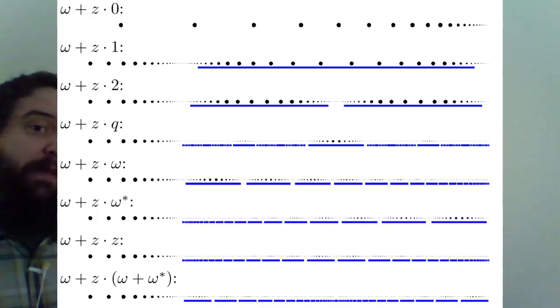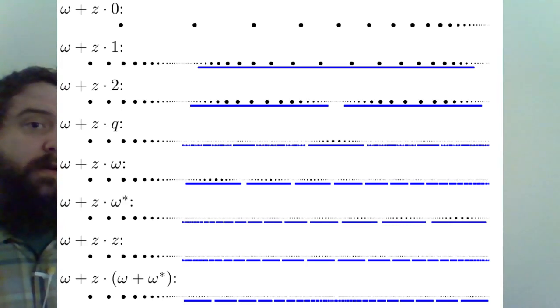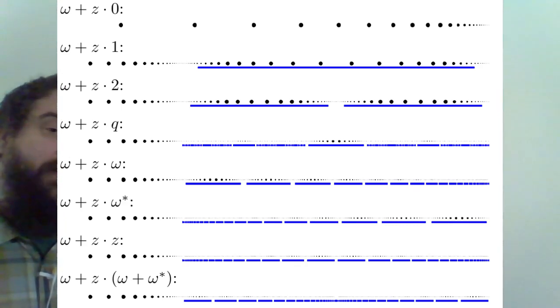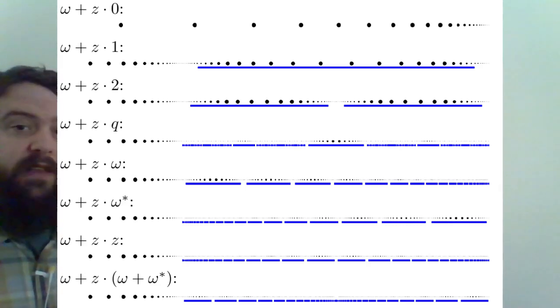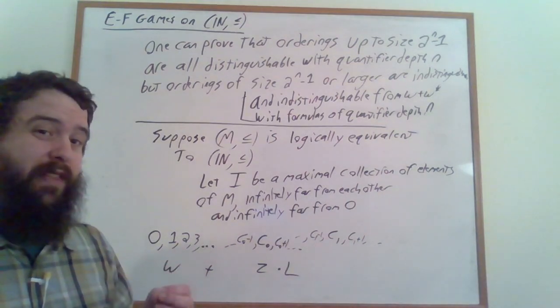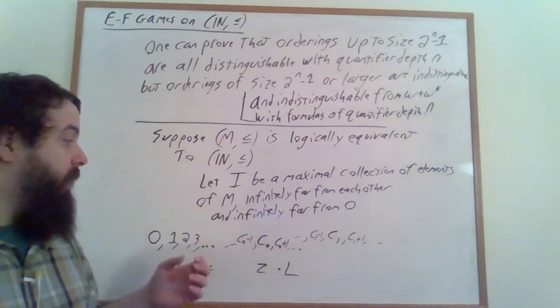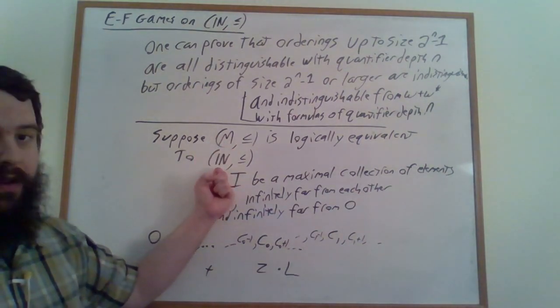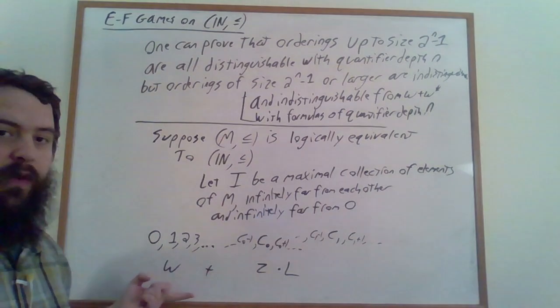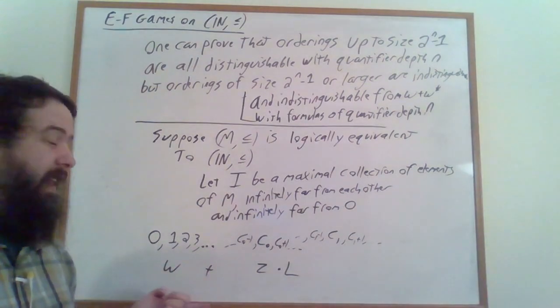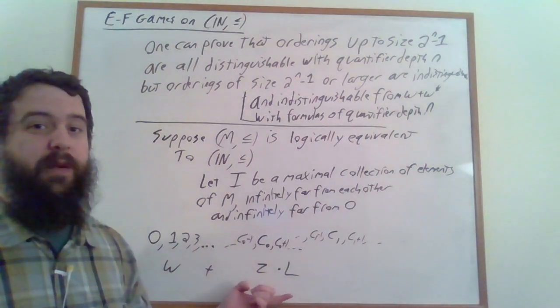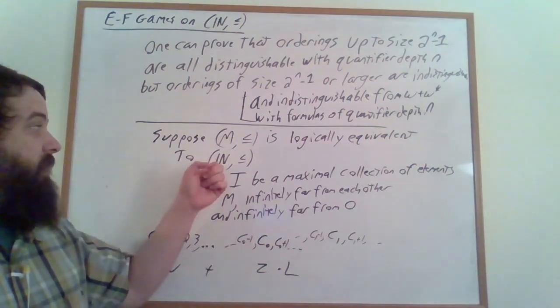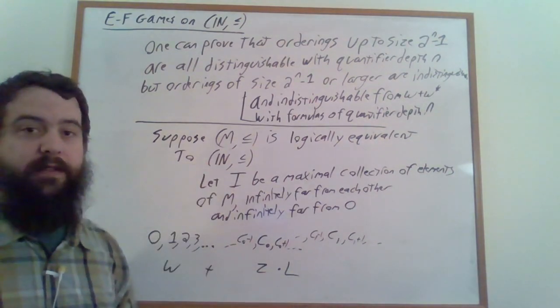And again, L might be a fairly complicated linear ordering. I'll put an example on the screen of some instances of fairly complicated woozles for fairly complicated linear orderings L. But again, we can ask whether or not this is an exact characterization. We know that every linear ordering that is logically equivalent to the natural numbers is of this form, but we haven't shown yet that every linear ordering of this form necessarily is logically equivalent to the natural numbers with less than or equal to.